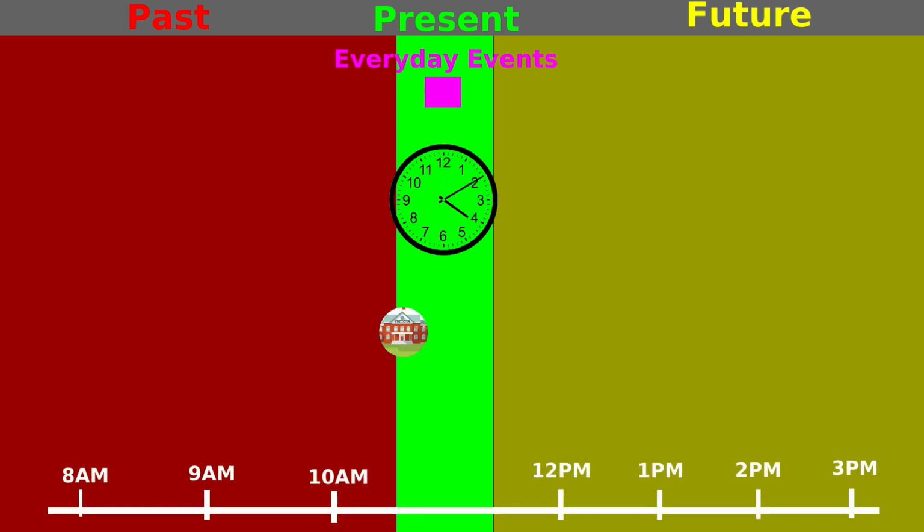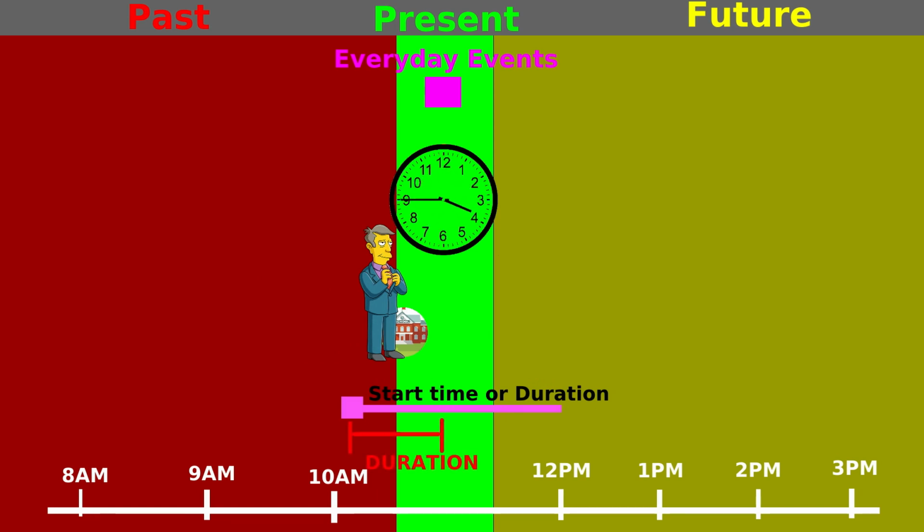There are some events which started in the past and completed now. For example, you know that principal has reached the school. And there are some events that started in past and you know about the time at which the events started, or the time that has already been passed since the beginning of it. For example, you know the time this period has started and it has been going on since.